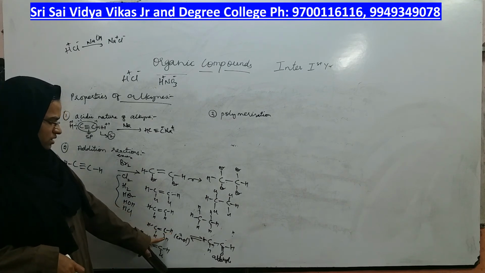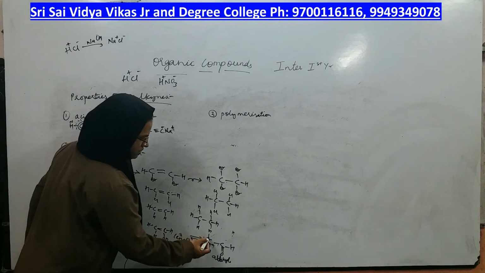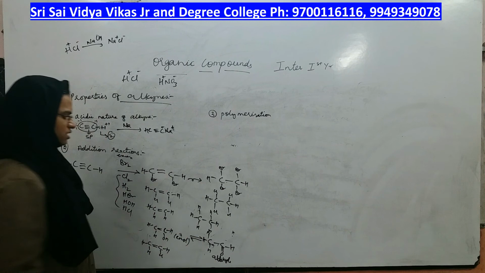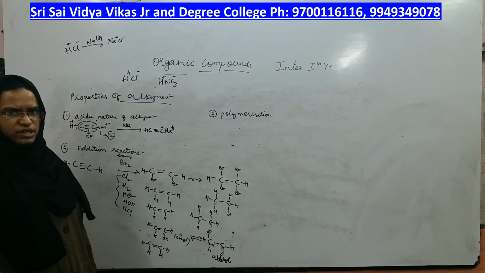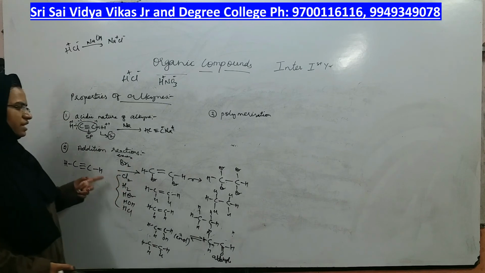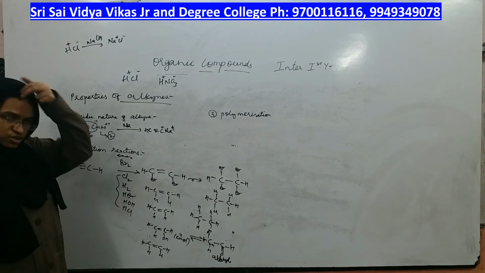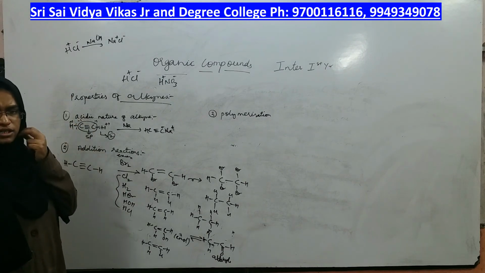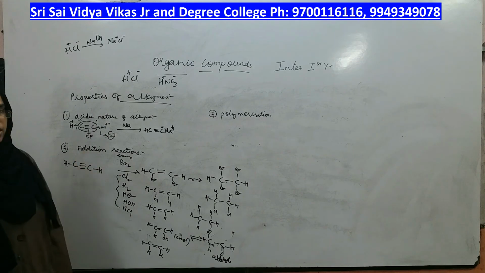Hydrogen is as it is, this becomes double bond O and this hydrogen comes here. CH3CHO it becomes, right. Same way if I add HCl to this stage, you will get a different product. These are the addition reactions of a triple bond. Till now we have seen addition reactions of only double bond, right. Depending on the reagent you will get the product. That is one of the properties of alkyne.